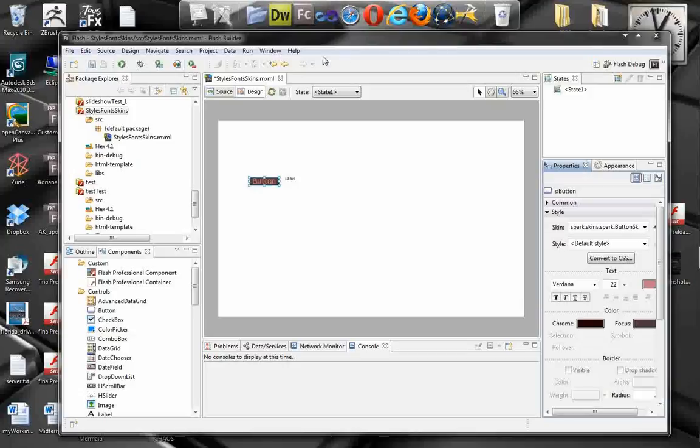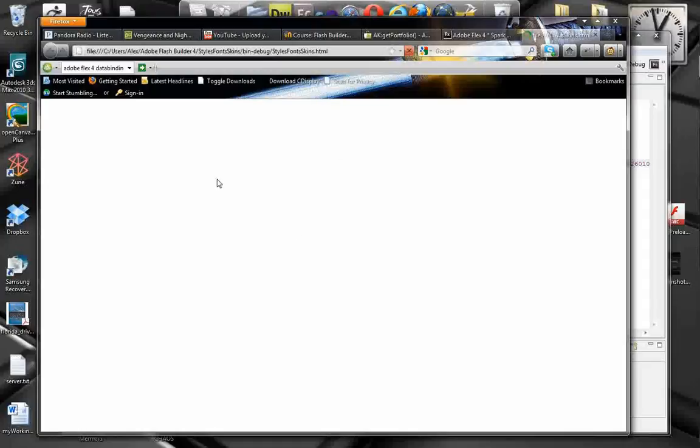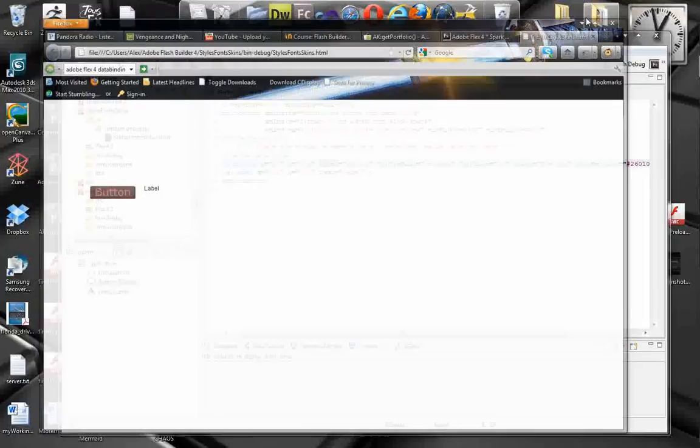So as you can see, I can specify the parameters here in the design view, or I can specify the parameters inside the source code. That's the inline styling. Let's run the application to make sure it grabs what it has. Okay, perfect. The button changes color on rollover, and that's what we have so far.